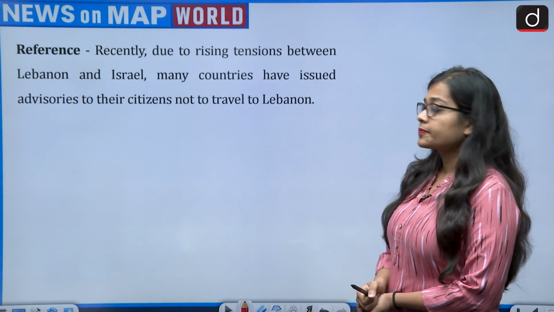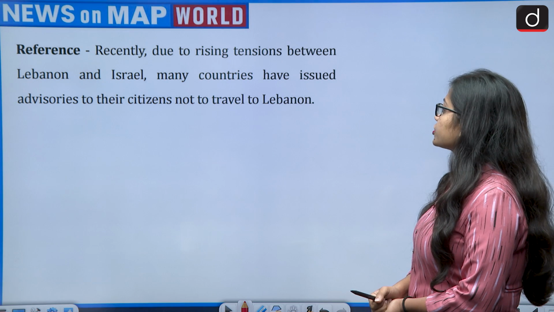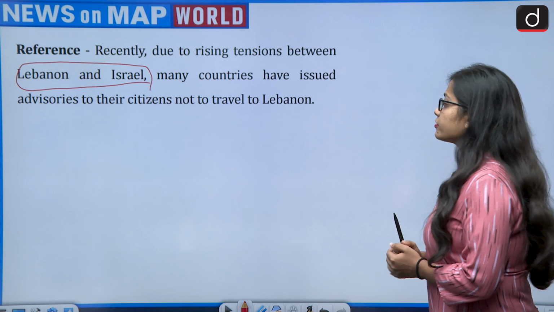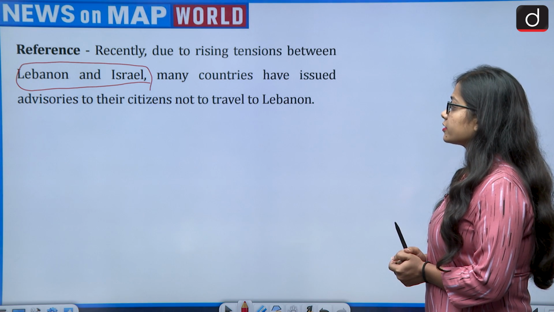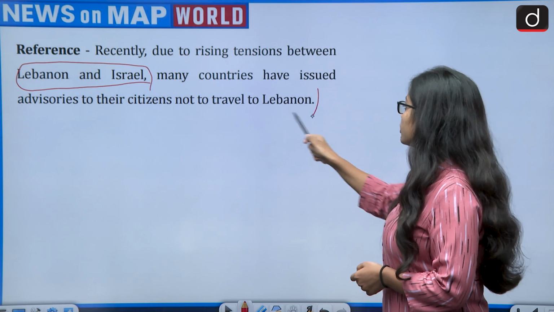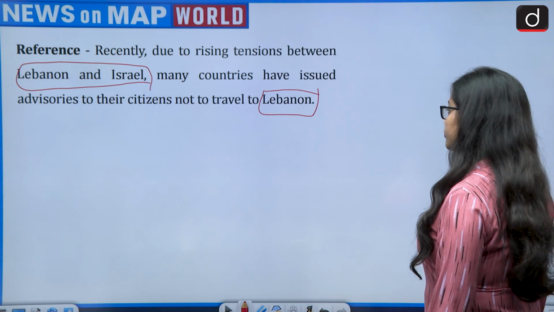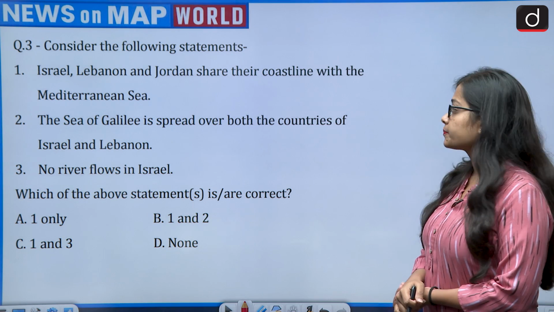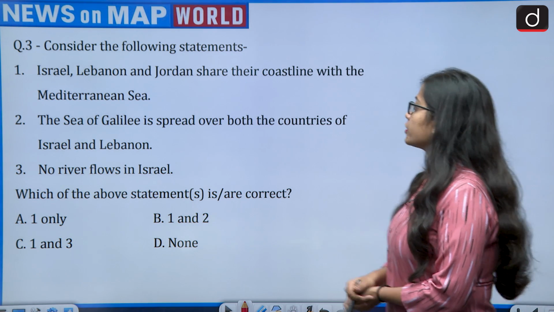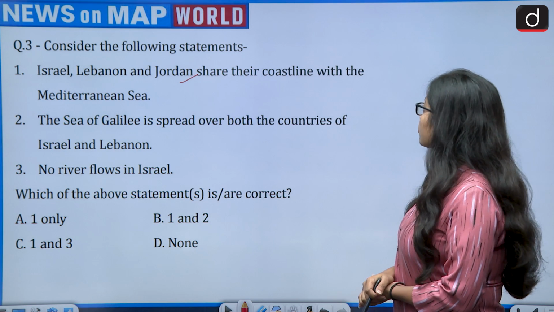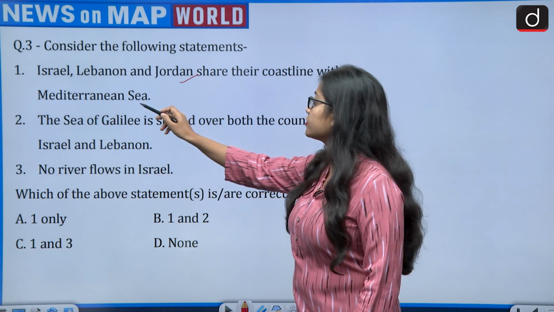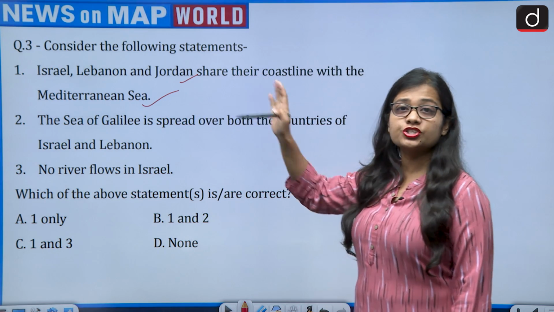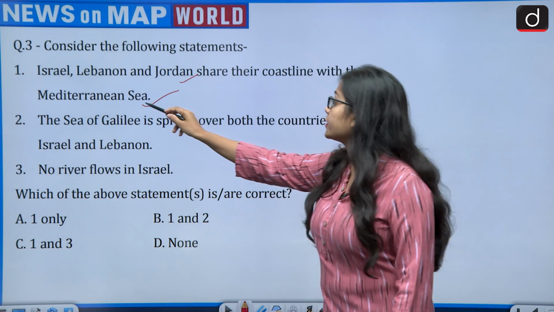The reference says, recently due to rising tensions between Lebanon and Israel, many countries have issued advisories to their citizens not to travel to Lebanon. This brings the region of Lebanon and Israel to the news again. And the question says, consider the following statements. First, Israel, Lebanon and Jordan share their coastline with the Mediterranean Sea. It is saying that all three, that is Israel, Lebanon and Jordan, are sharing their coastline with the Mediterranean Sea.